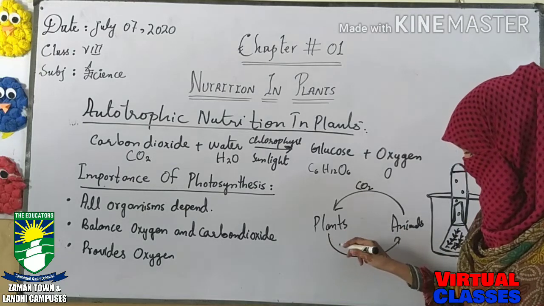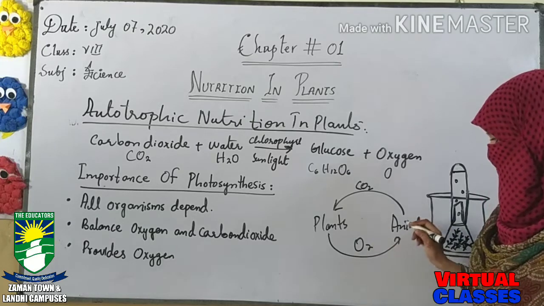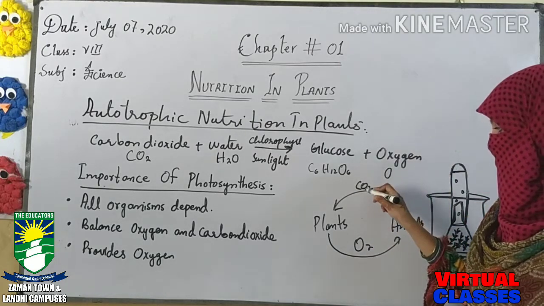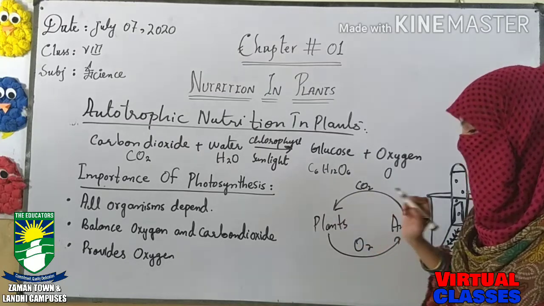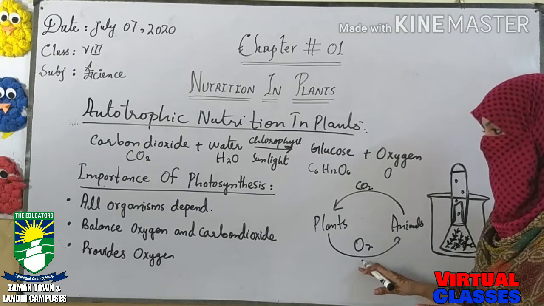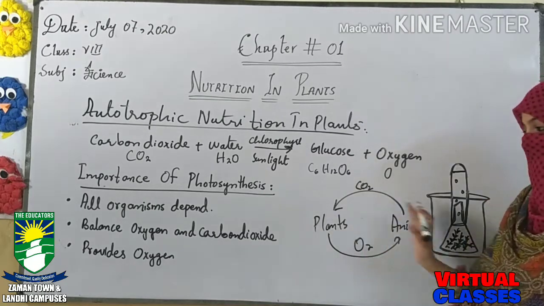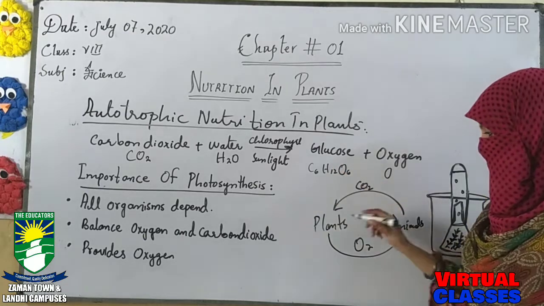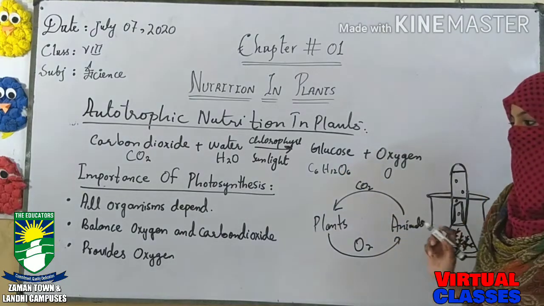Plants release oxygen, animals use oxygen. Animals release carbon dioxide as a result of respiration, and plants consume this carbon dioxide. So photosynthesis balances both oxygen and carbon dioxide. By this we can say that the importance of photosynthesis is balancing oxygen and carbon dioxide.